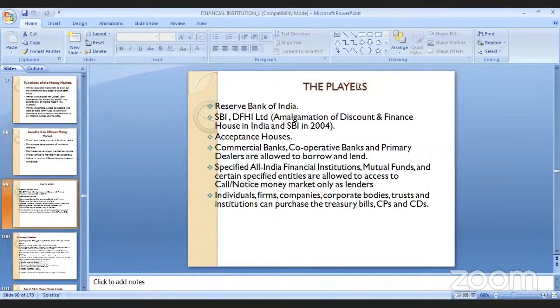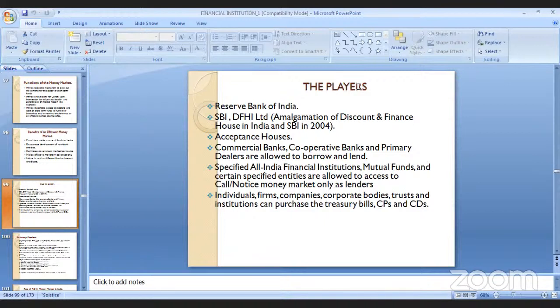Now these are some of the players of the money market. The first player, as I have told you, is RBI. The second is some of the subsidiaries of RBI, commercial banks, then SBI, then Discount and Finance House of India. Acceptance houses, various commercial banks, cooperative banks, primary dealers, specified all India financial institutions, mutual funds, and certain specified entities are allowed to access the call money and notice money market only as a lender.